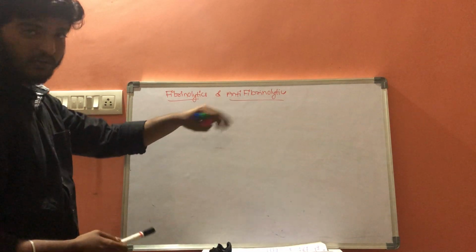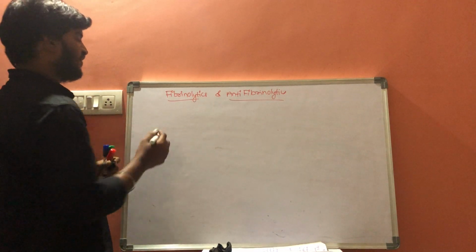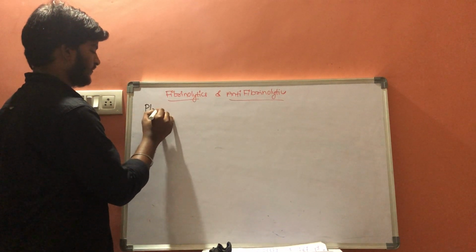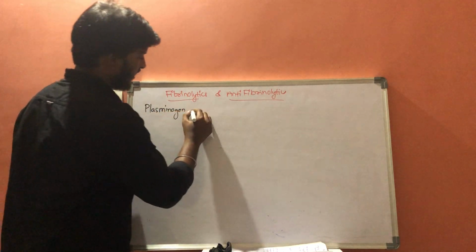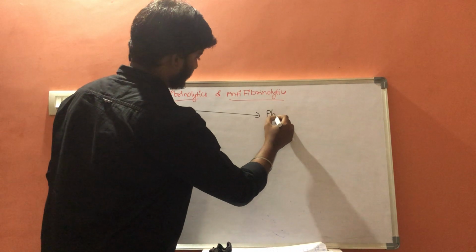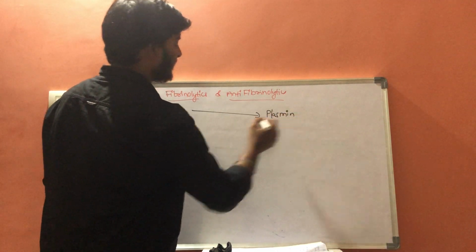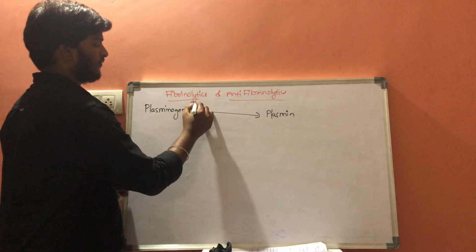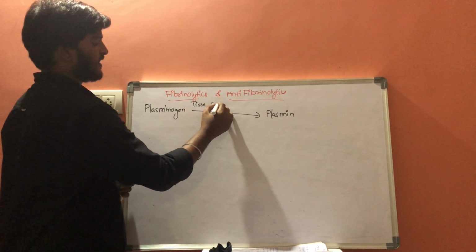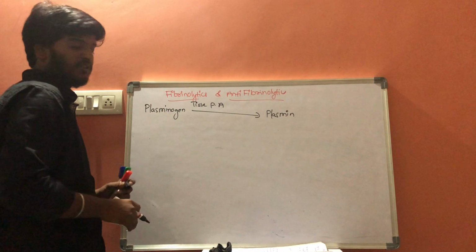In one of the steps in the coagulation system, plasminogen is converted into plasmin with the help of tissue plasminogen activator.